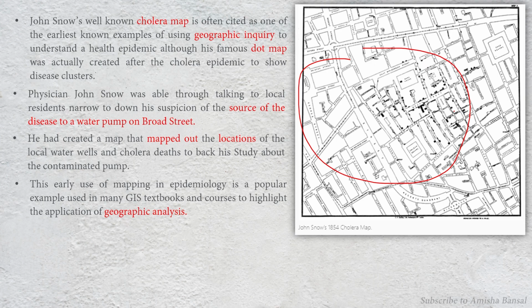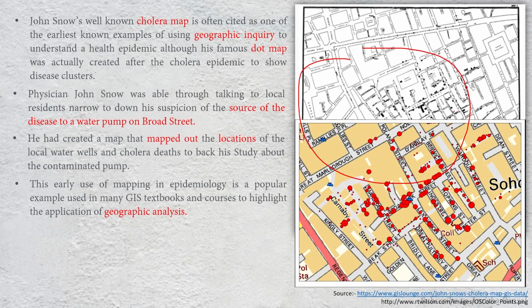This example is popularly mentioned in GIS textbooks as a highlight of geographic analysis. That means in the 19th century he mapped out the cholera spread with the location of water pipes or water pumps and the cholera affected people.